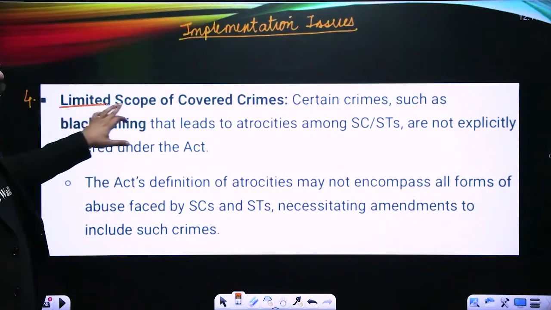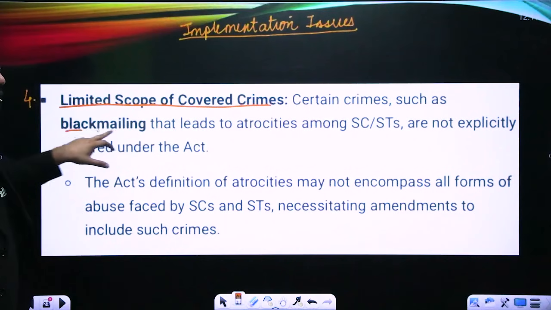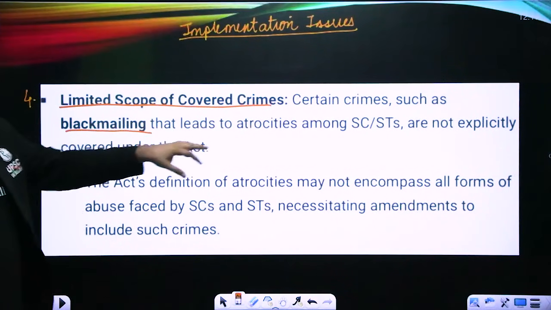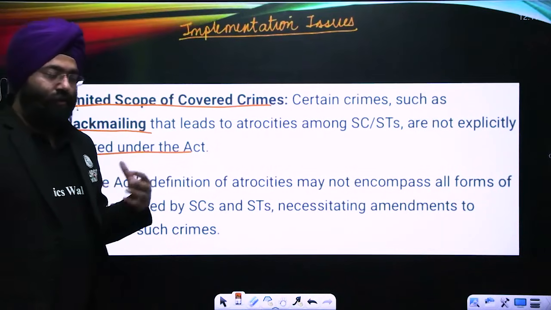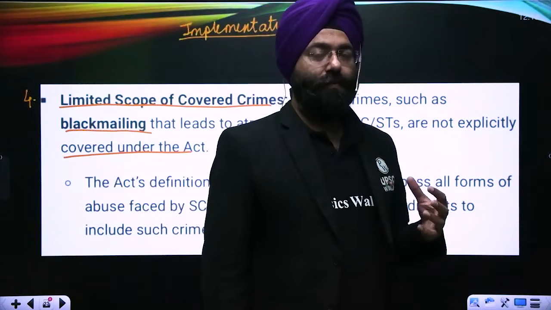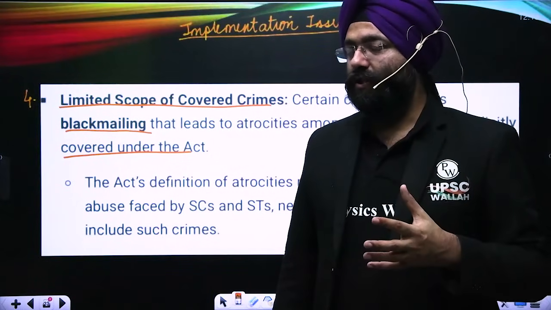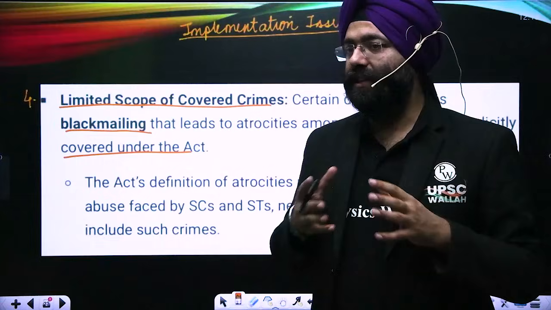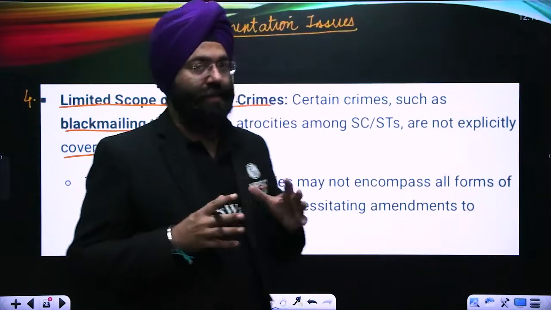Next is limited scope of the covered crimes. Certain crimes such as blackmailing that leads to atrocities against SC, ST are not explicitly covered under the act. Blackmailing is not covered under the SC, ST Act, but in most of the cases we realize that they face problems of blackmailing also. So what happens is it provides just a provision or protection for the SC, ST, but it is not holistic in nature even now. That is where the problem arises.